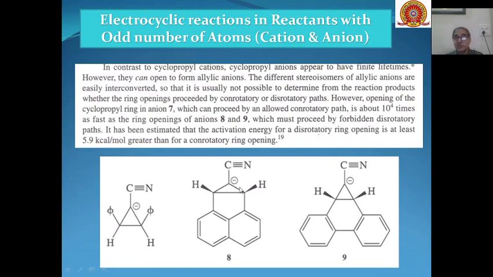The reason is steric: these anions are sterically hindered from one side of the molecule, which must proceed by the forbidden disrotatory path. It has been estimated that the activation energy required for disrotatory ring opening is at least 5.9 kilocalories per mole greater than for a conrotatory ring opening.